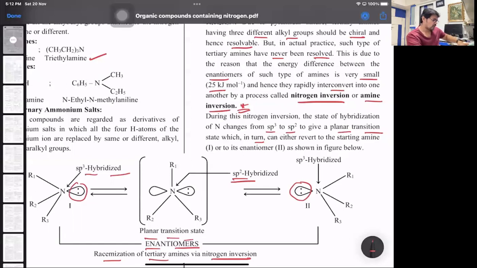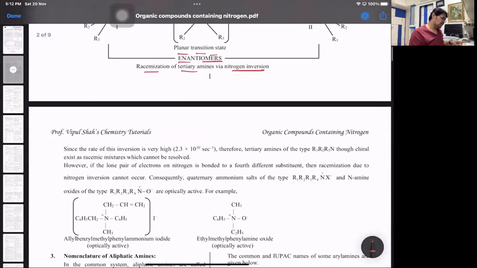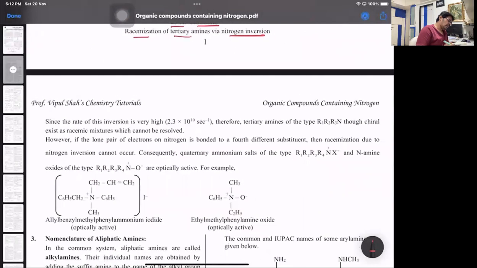That's one. Then the next one we have, since the rate of inversion is very high, look at that, it's 2.3 into 10 raised to 10 per second. That means it is changing that rapidly from dextro to levo or vice versa. Therefore, tertiary amines, though chiral, exist as racemic mixtures which cannot be resolved. This is the point to understand.